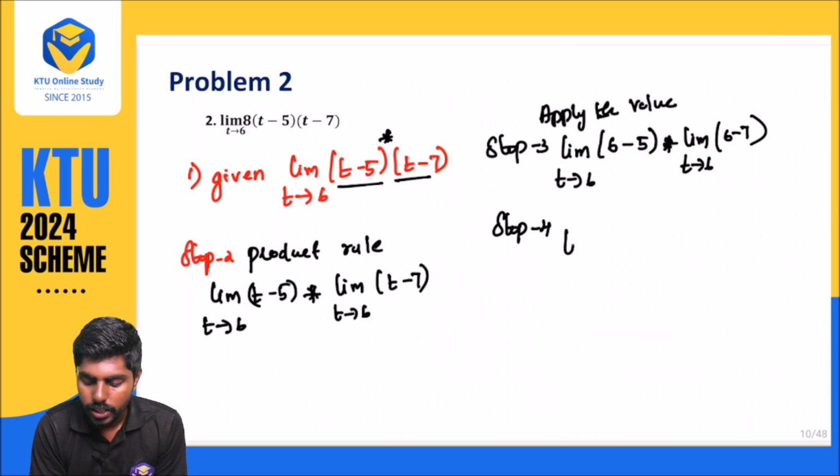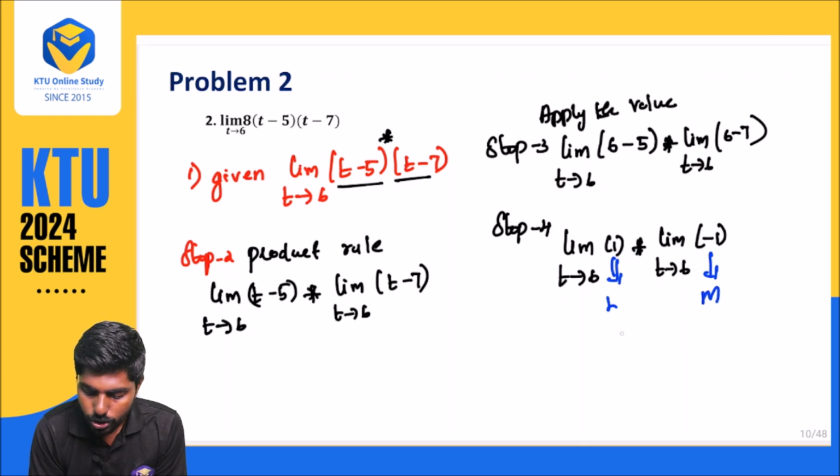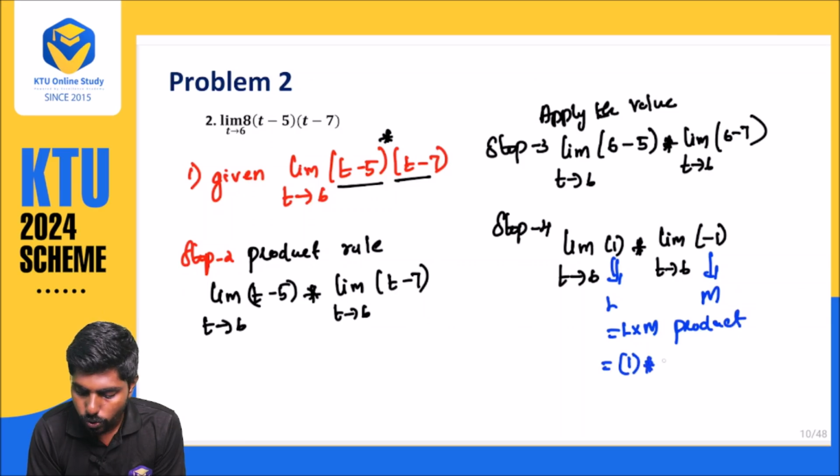That is nothing but limit t approaches 6. 6 minus 5, that is 1, you are getting, into limit t approaches 6, here you are getting minus 1. So this is nothing but your L value, and this is nothing but M. So L into M is your product rule. L is 1, M is minus 1. So you are getting minus 1 as an answer.